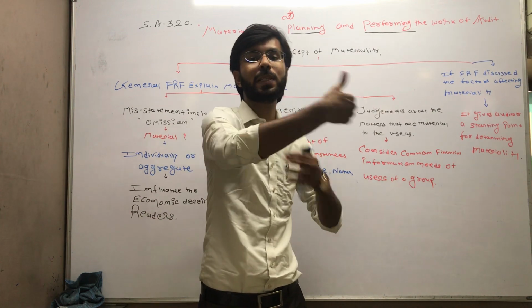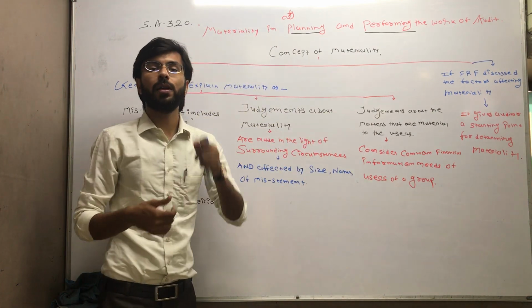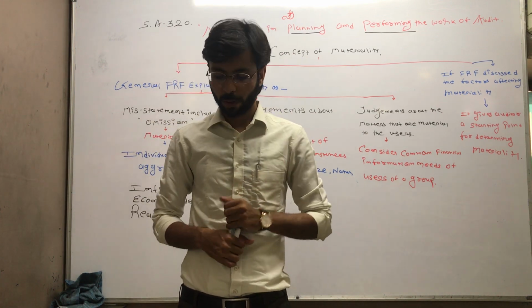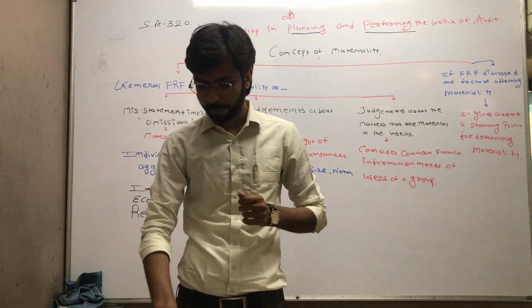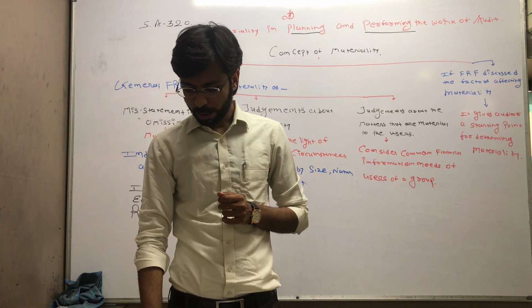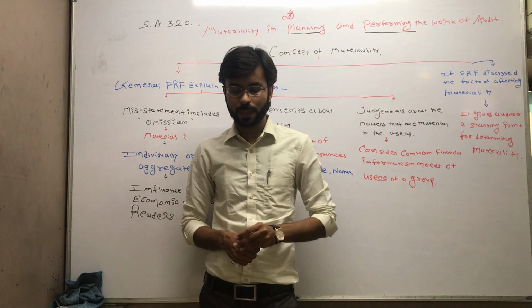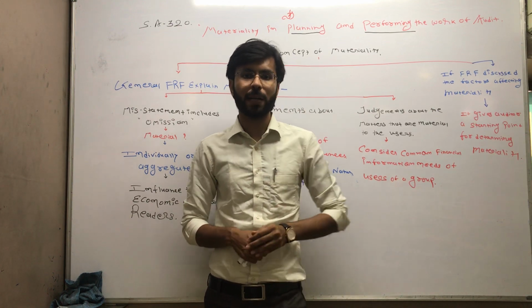When multiple misstatement comes out, just correlate with this example, right? Then you come to know about that. Okay, fine. Now we have completed how to identify and assess the risk of material misstatement. These are the steps I noted down for you.